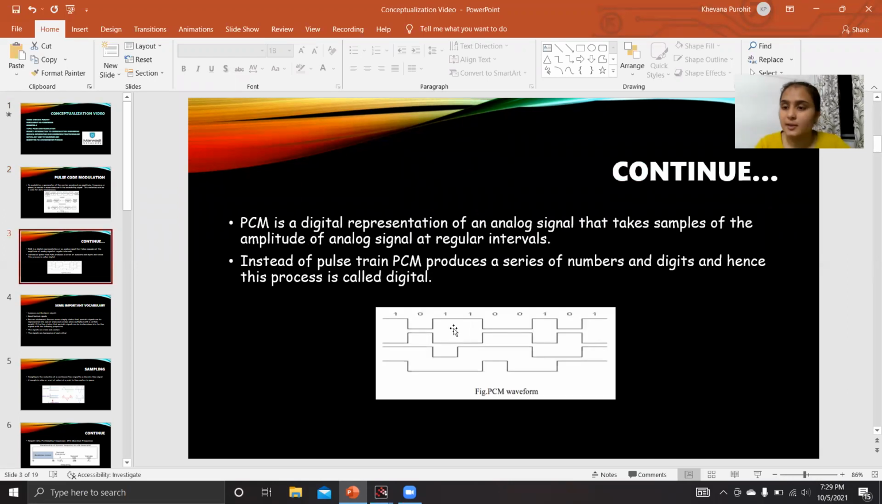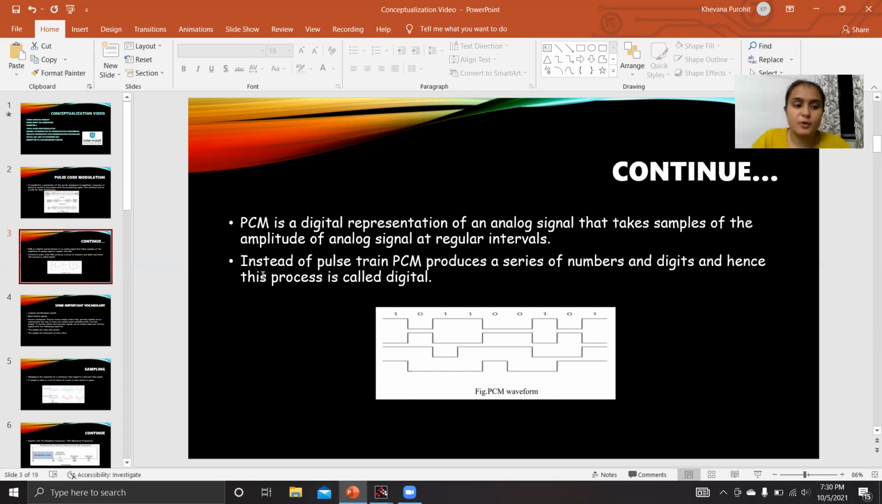So, what does PCM do? When an analog signal is transmitted, let's say we have an analog signal at the transmitter, and we want to convert it into digital at the receiver side. First of all, PCM will take a sample of it, and then that would be converted into the binary code. So PCM is nothing but a digital representation of an analog signal.